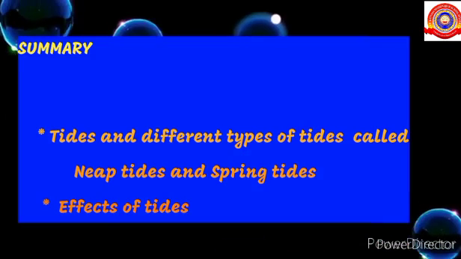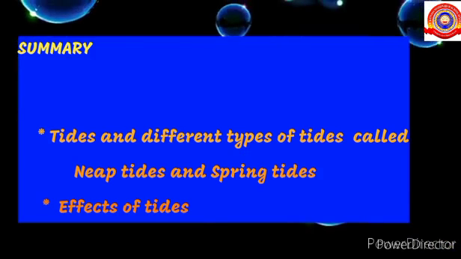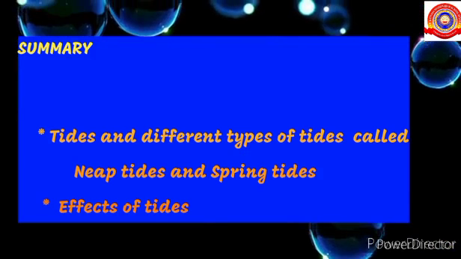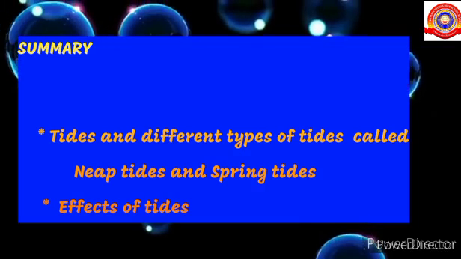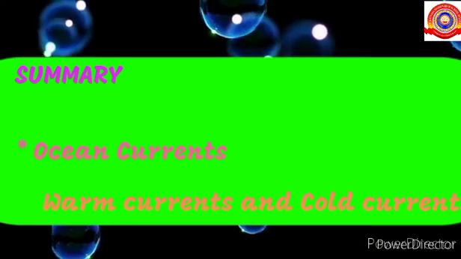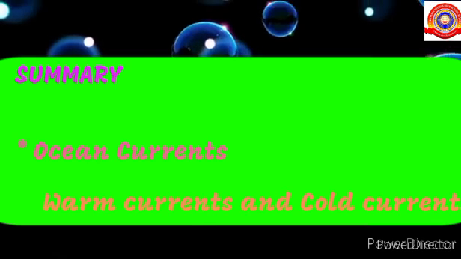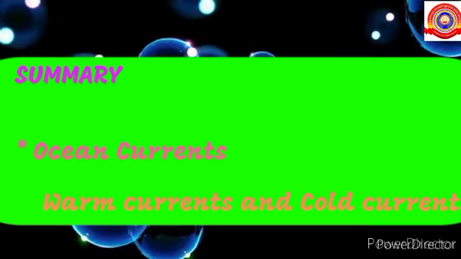Okay students, let's summarize the class. Today we learned about tides and different types of tides called neap tides and spring tides. Along with it, we learned about the effects of tides. Then we learned about ocean currents and two types of ocean currents called warm currents and cold currents.